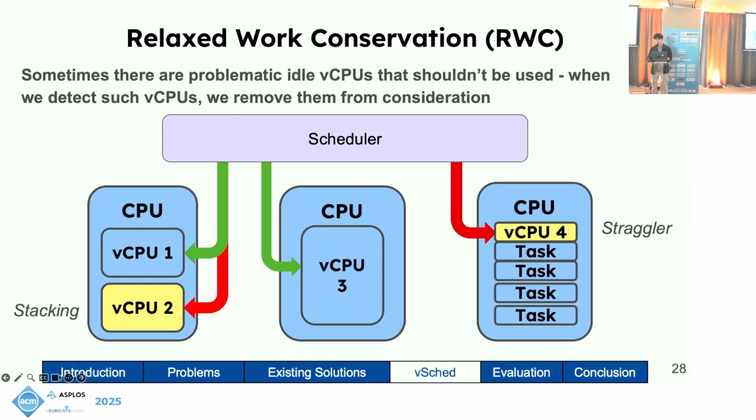Also, if a vCPU becomes contested enough on a CPU, it could become a straggler vCPU. If a vCPU has, say, only 5% capacity, it is unlikely to contribute significantly to process runtime and introduces the severe risk of a critical section task being greatly delayed by it. Such vCPUs are not worth considering. We can detect stacking cores with vTopology and straggler cores with vCapacity, and we can use C groups to remove them from scheduling consideration, relaxing the work conservation invariant.